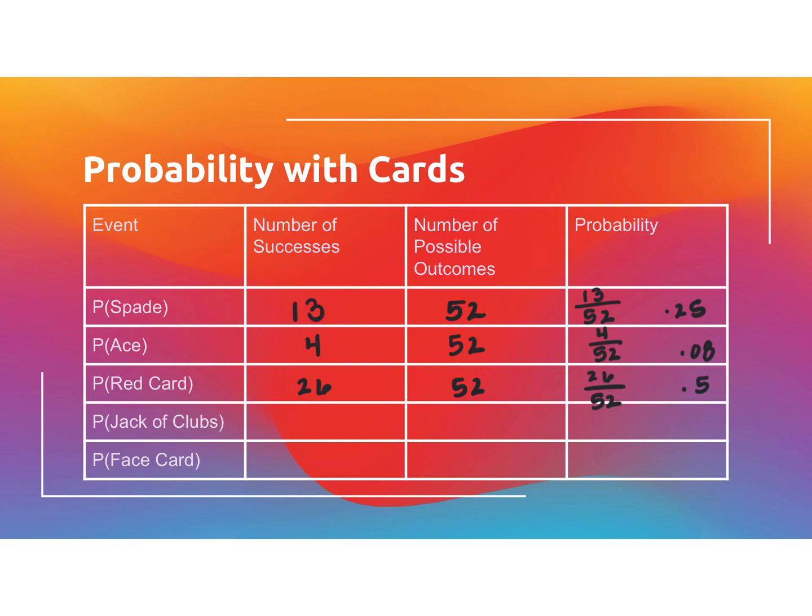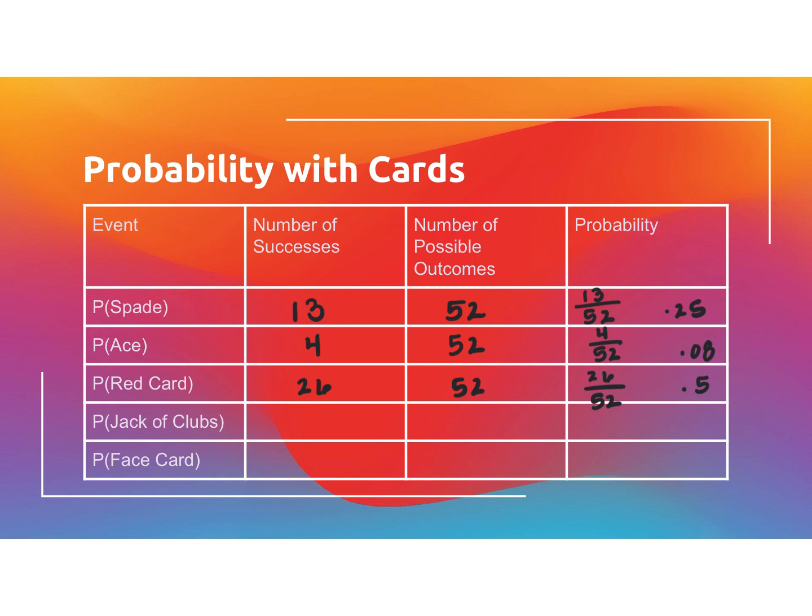Okay, jack of clubs. Okay, so let's think about this. A jack of clubs. So first look for all your jacks. And there are 4 jacks in the deck. And then you have to look at which one has a club on them. So remember, a club is one of the black ones. The spade is the shovel-looking one. So you're looking at the one that does not look like a spade. Okay, so you're finding the clubs.